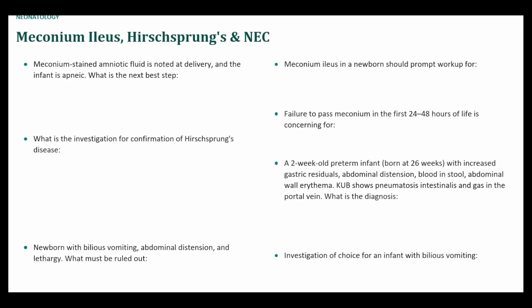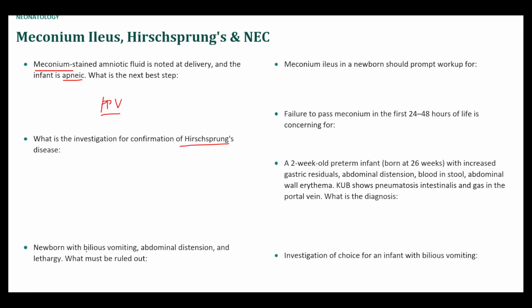Okay, meconium ileus and Hirschsprung's and NEC, or necrotizing enterocolitis. So first of all, meconium-stained amniotic fluid is noted at delivery and the infant is apneic. First step would be PPV. Previously, we used to intubate or suction, but now we're going to just start with PPV. To confirm Hirschsprung's, there's two things that you could do. The first thing that you can do is rectal suction biopsy, but the confirmatory study is apparently a full thickness biopsy, which you can imagine is just a little bit more complete and comprehensive.